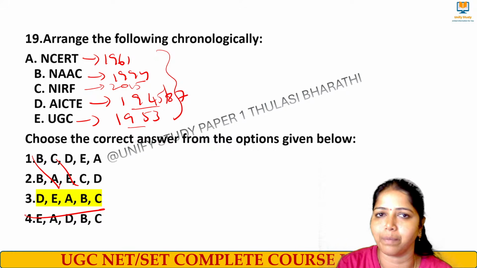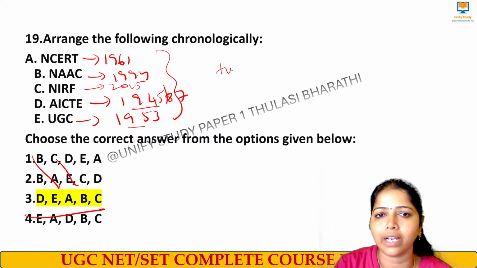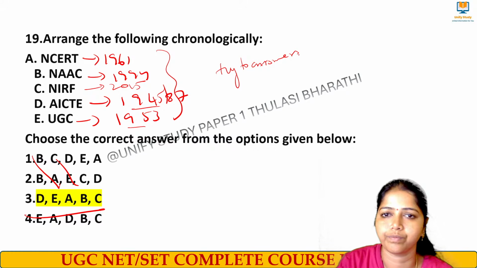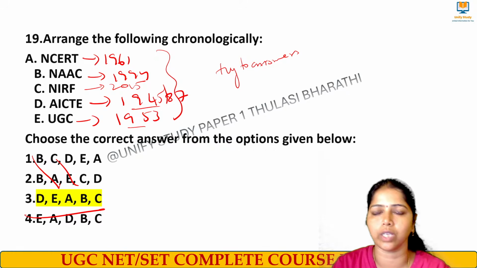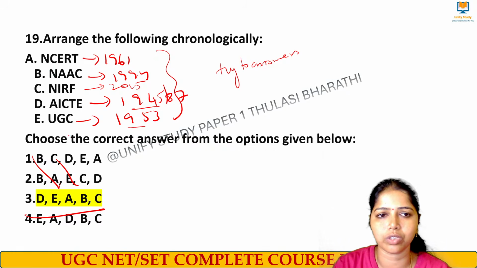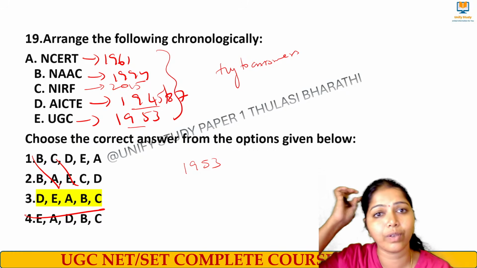Again I repeat, when you have this type of question, first try to answer for the years you know. If you take UGC, we all know it was started in 1953. Then NAAC, we know it is 1994.